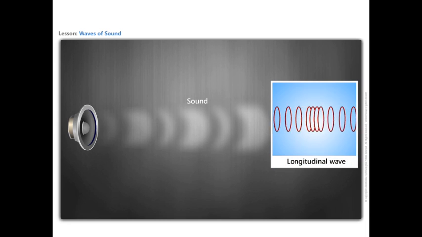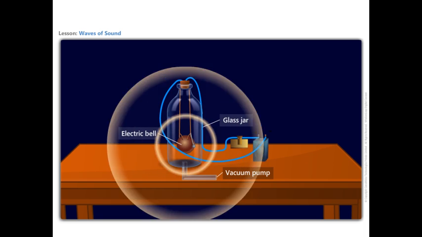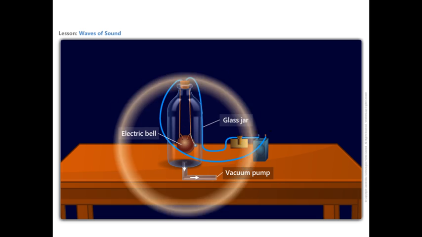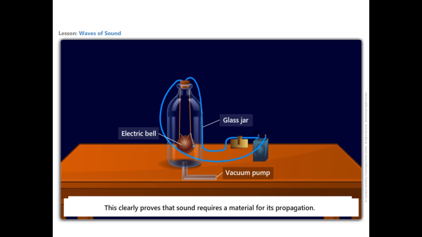What happens if there is no medium? Sound cannot propagate in the absence of a medium. It cannot travel through vacuum. An electric bell is suspended inside an airtight glass bell jar connected to a vacuum pump. As the electric bell circuit is completed, the sound is heard. Now, if the air is slowly removed from the bell jar using a vacuum pump, the intensity of sound goes on decreasing, and finally no sound is heard when all the air is drawn out. We would be seeing the hammer striking the gong repeatedly. This clearly proves that sound requires a material for its propagation.